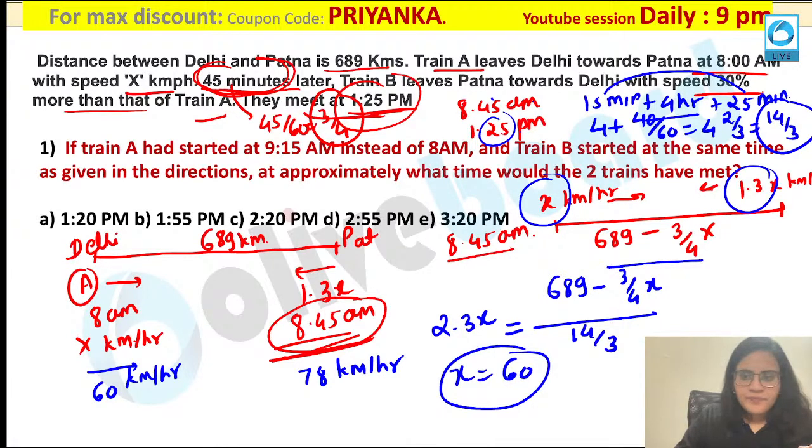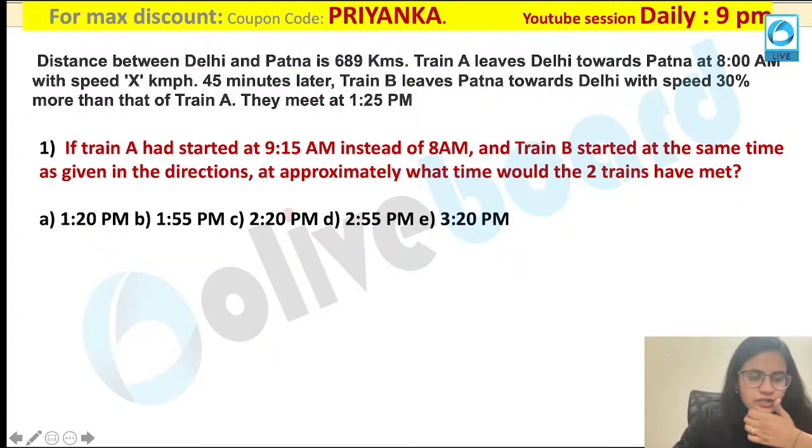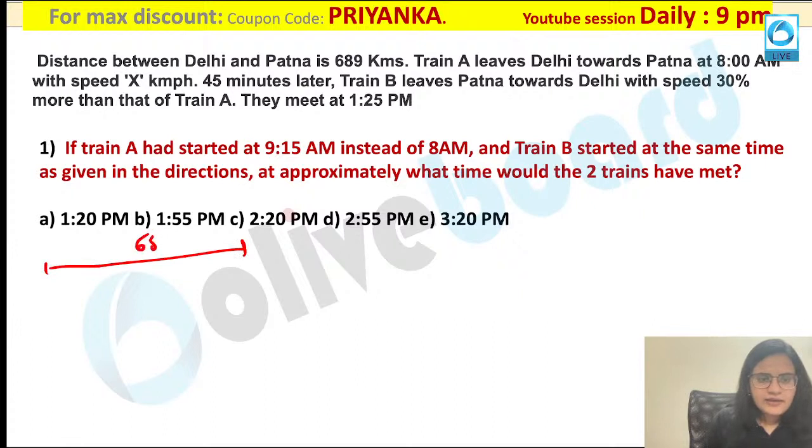Everybody is getting it? Okay, so once you have calculated this value, let us solve the first question of the caselet over here. Anybody got the answer for the first question here? Yes, so I am going to erase the data over here. Let us solve it using x equal to 60 and 78 as the values. So what is given in your question now? We have already calculated the data. This distance is 689 and they have given you this is 60, this is 78.